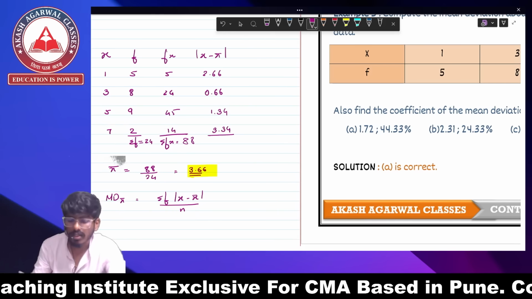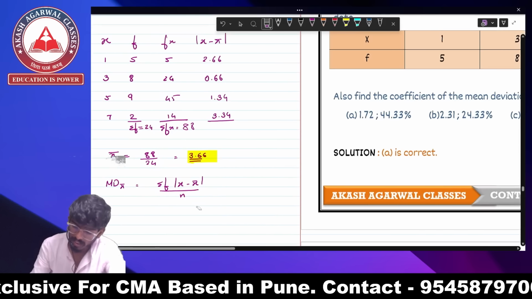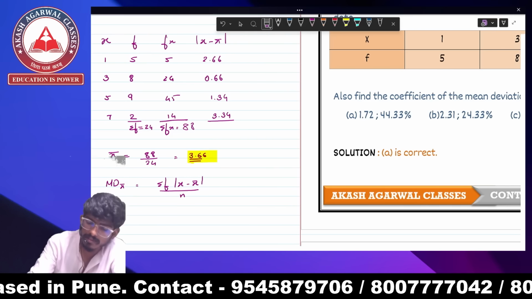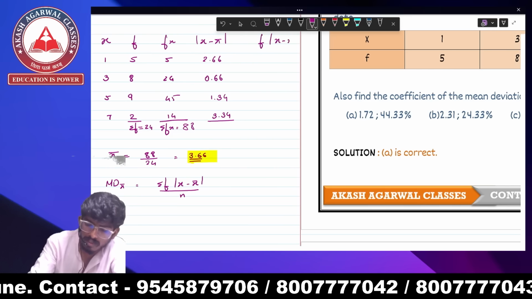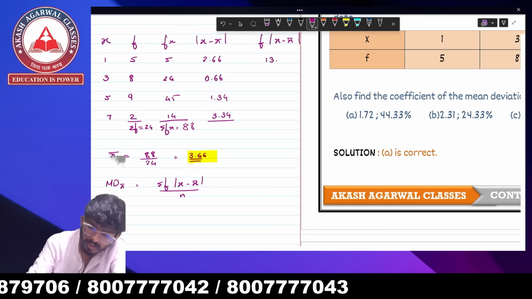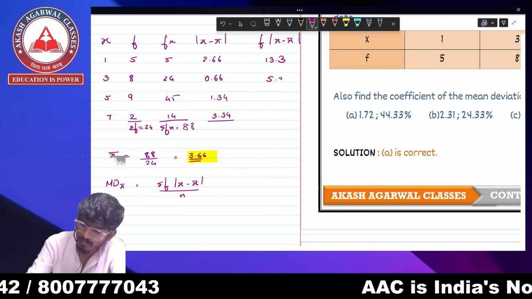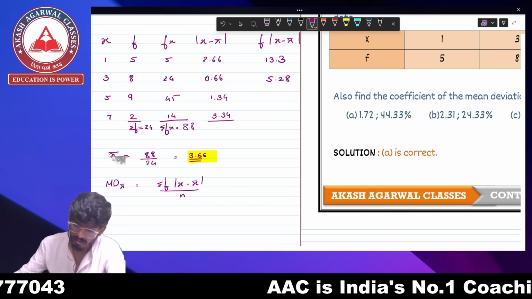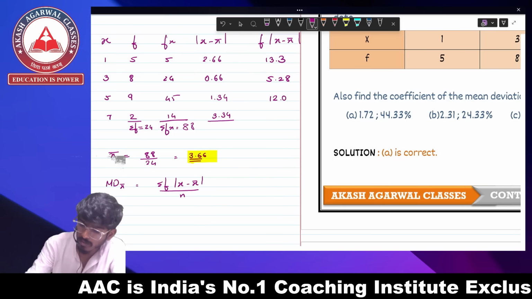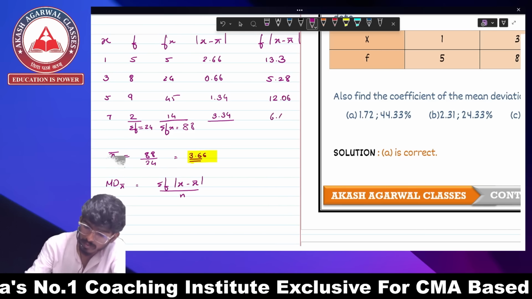This is going to be x minus x bar. But if you remember our formula, summation of f into x minus x bar. So now I'll be multiplying f and x minus x bar. 2.66 into 5, 13.3. 8 into 0.66, 5.28. 9 into 1.34, 12.06. 2 into 3.34, 6.68.